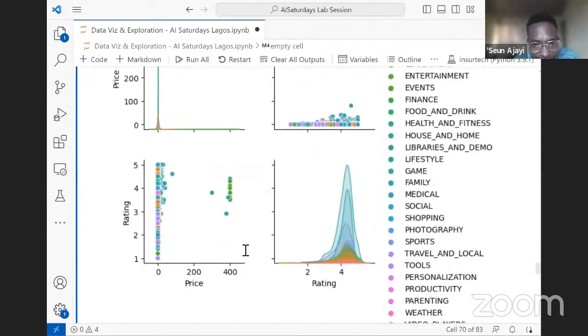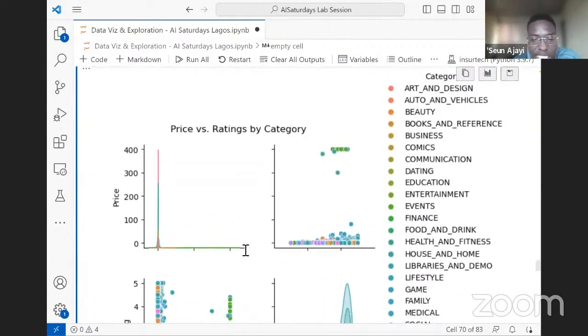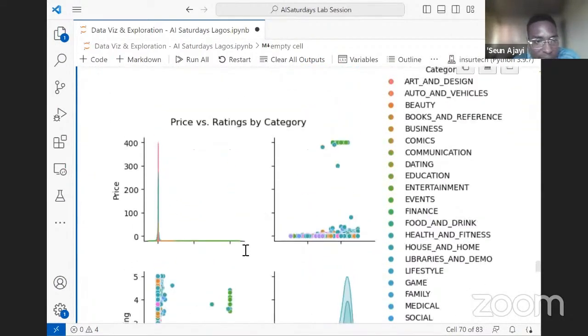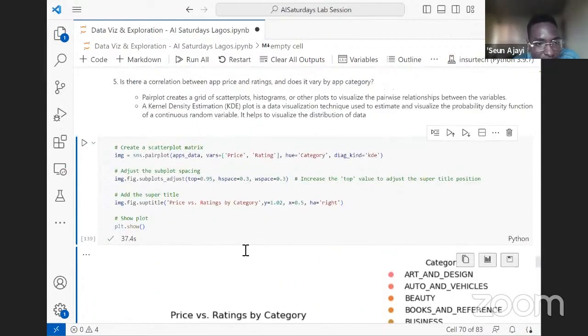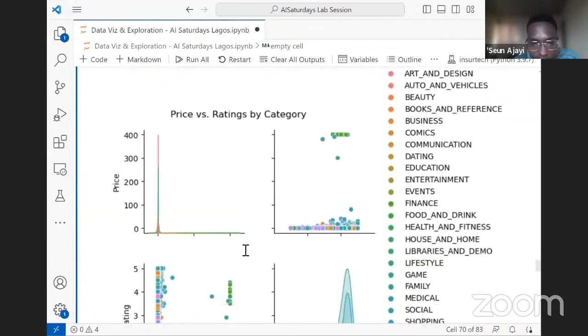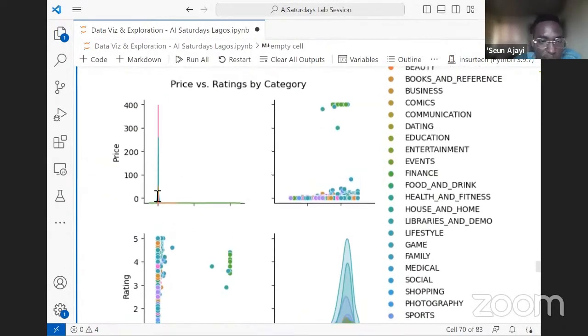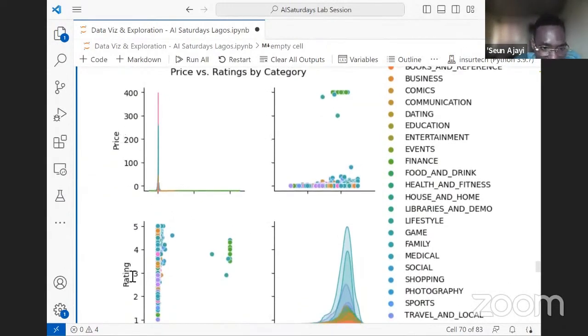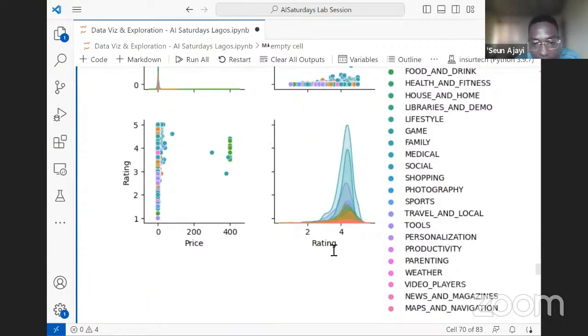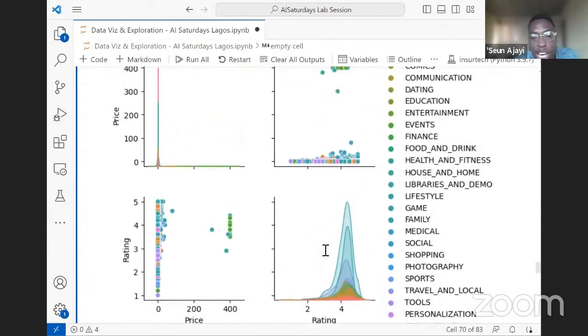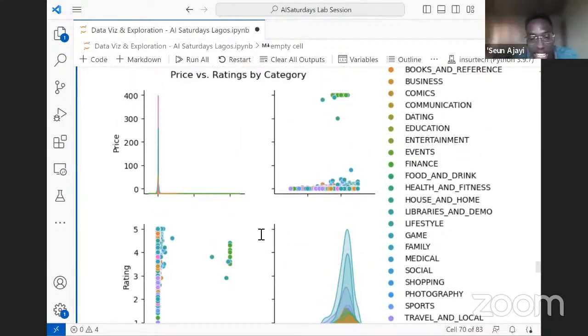Now we have this. This is too big and we can't see everything at once. I don't know how much you can see, but you can see price and rating here, and if we come down, we see price and rating here, almost the same way we saw it in the heat map. But here we don't really see the correlation numbers like we were seeing before. Now we can see a distribution.